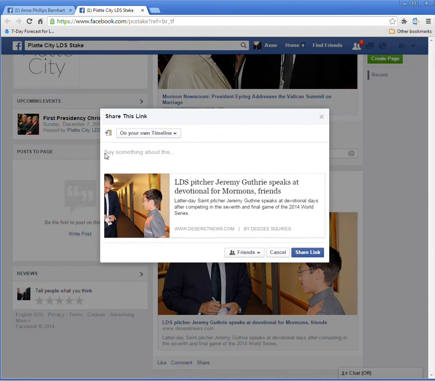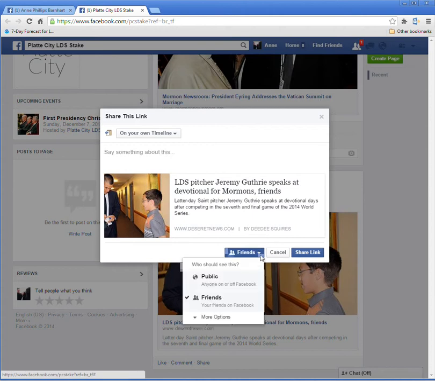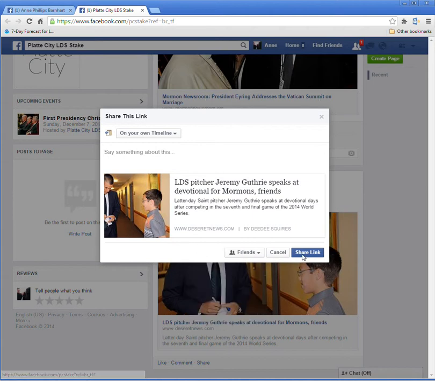Maybe I say that I went to this event and it was good to hear about Jeremy Guthrie's beliefs. When I share this, I have the option of not only my friends, but I could also share this publicly. This is for anybody on or off Facebook will see this information. Once I choose who I'm going to share this with, I can then hit share the link.